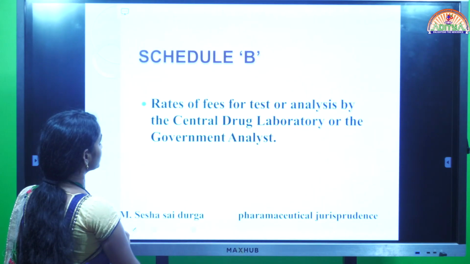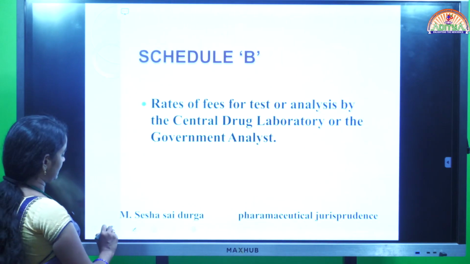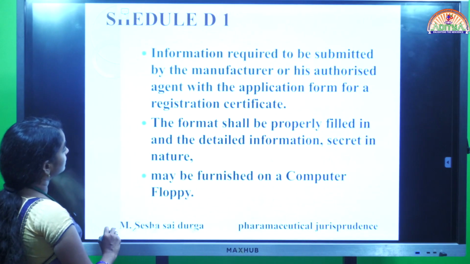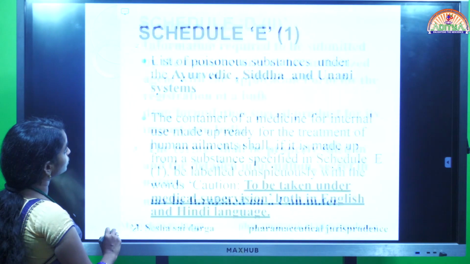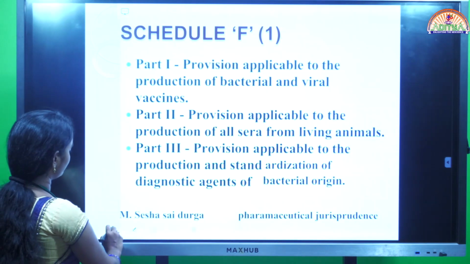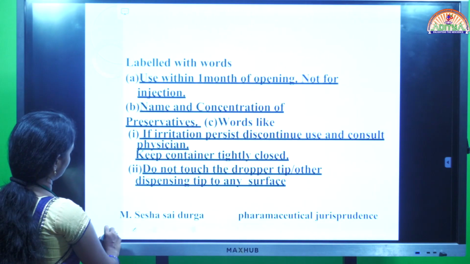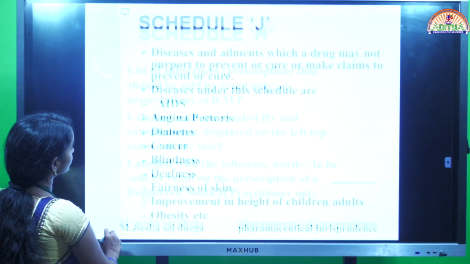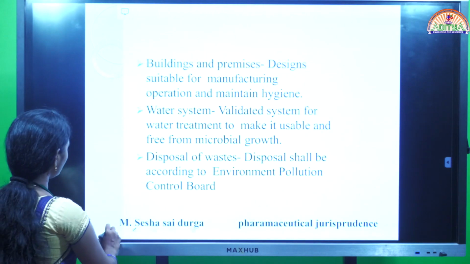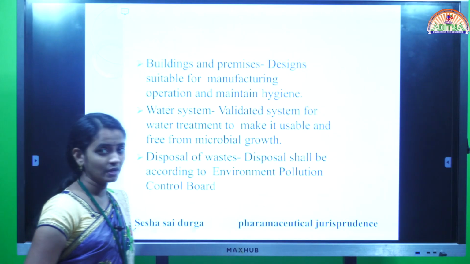We have different schedules like schedule A, B, C, D, D1, D2, E1, F, F1, F2, F3, FF, G, H, J, K, M. Up to schedule M we discussed in the last class.